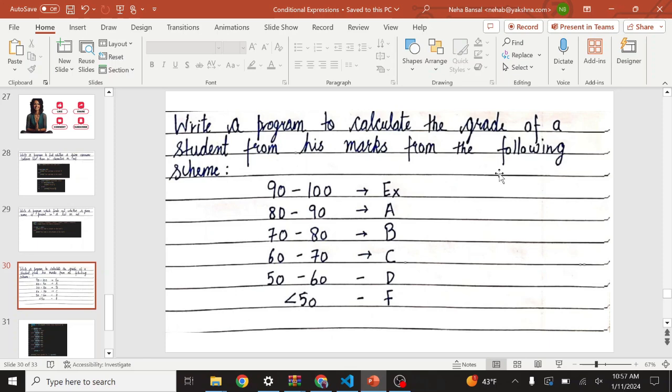Then the very interesting question is: write a program to calculate the grade of a student from his marks from the following. If 90 to 100, the grade is excellent. 80 to 90, grade is A. 70 to 80, grade is B. 60 to 70, grade is C. 50 to 60, grade is D, and less than 50, grade is F.